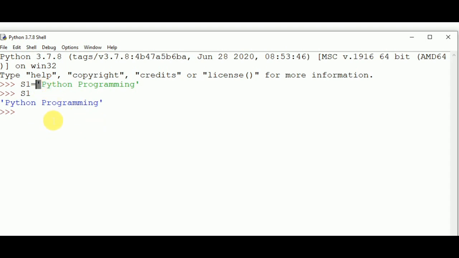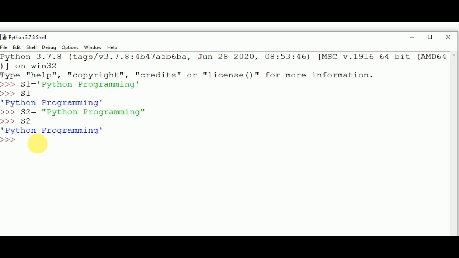The same thing we can also write with a double quoted string. Here we use Python programming, put enter, and check the variable s2, and we got the same result. This is on the basis of single quote marks and double quote marks, but the answer would be in single quotes.